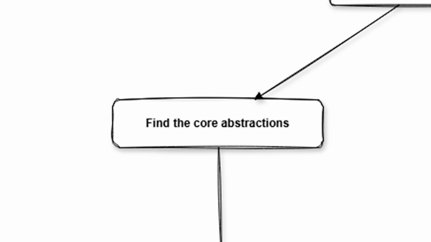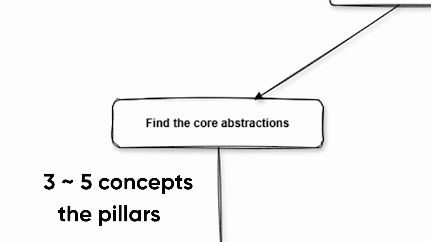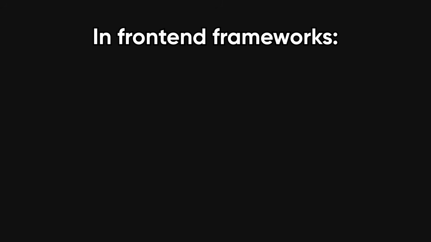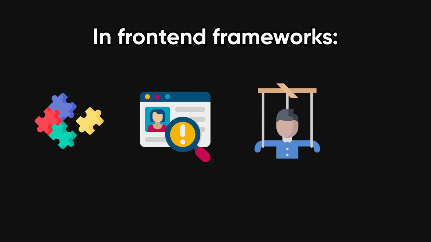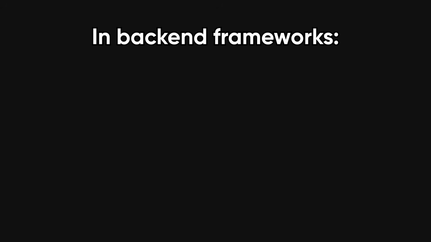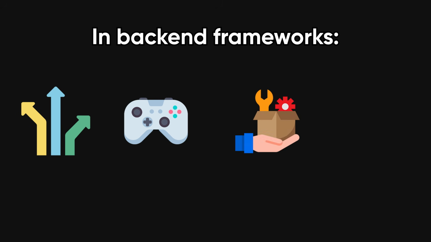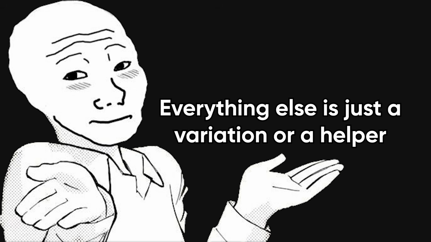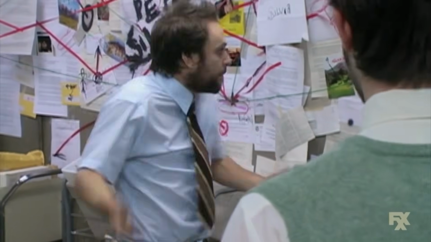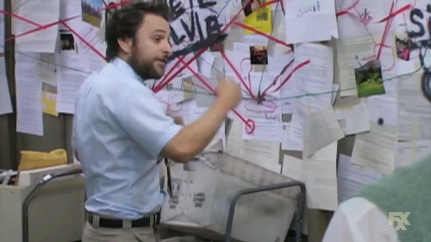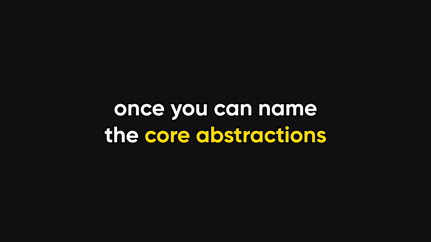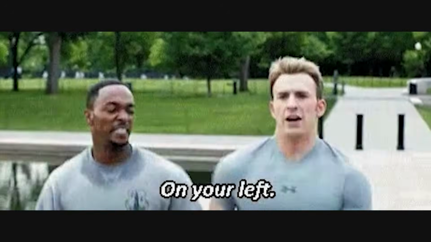After that, you want to identify the core abstractions, because every framework, no matter how big it looks, usually revolves around 3 to 5 concepts. These are the pillars everything else is built on. In front-end frameworks, it's often components, state, props, and lifecycle. In back-end frameworks, it's routes, controllers, services, and models. Everything else is just a variation or a helper around those ideas. When people say a framework is huge, what they really mean is they haven't found the center yet. Once you can name the core abstractions out loud, you're already ahead of most beginners.